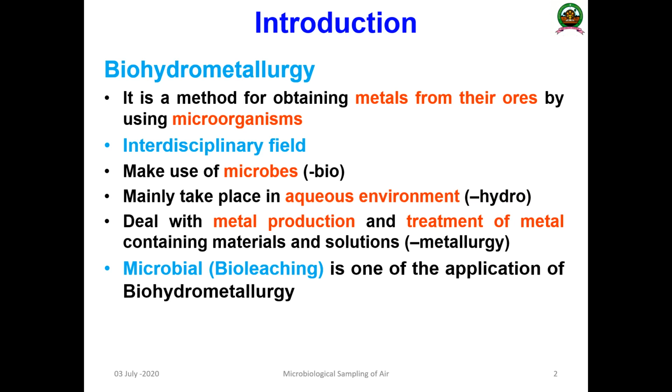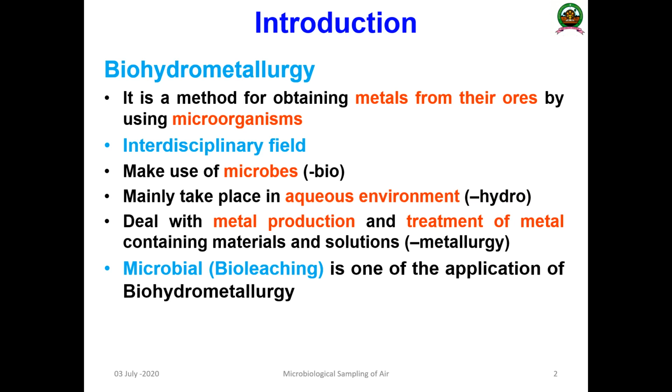This is the extraction of metal from ore by various microorganisms, and it is an interdisciplinary area where aspects such as microbiology, chemistry, and sometimes mechanical processes are used. It makes use of microbes, thus the word bio is very important. Then what is hydro? This mainly takes place in an aqueous environment, thus we use the word hydro.